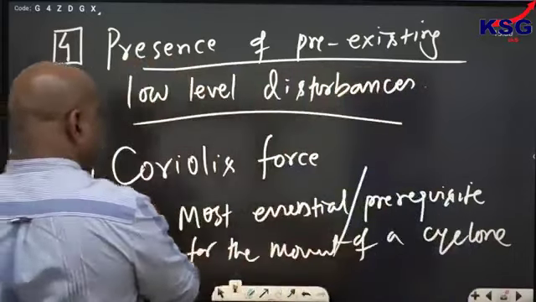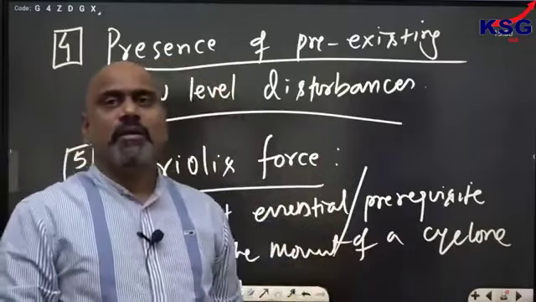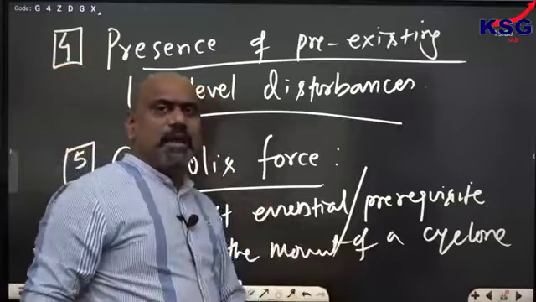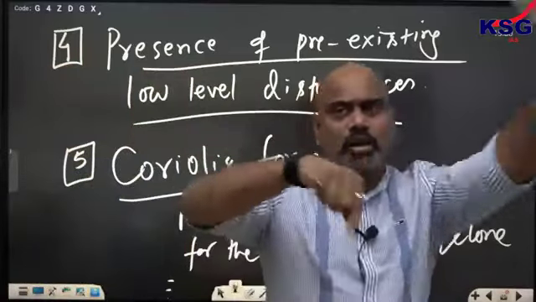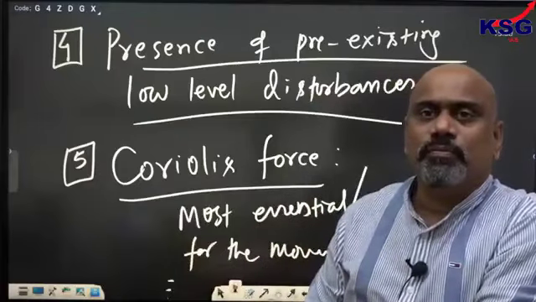If there is no Coriolis force, what will happen? There will be no twisting, no whirling of the air. If there is absence of Coriolis force, there is no whirling or twisting of the air. Because there is no whirl or twist of the air, you will not have a cyclone.